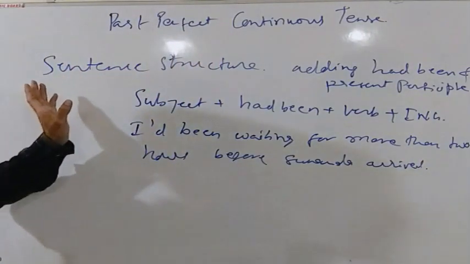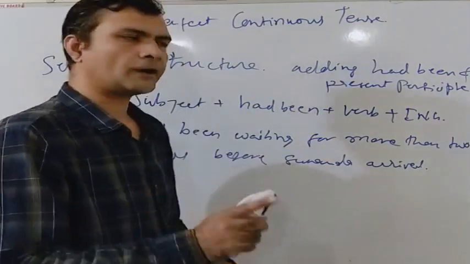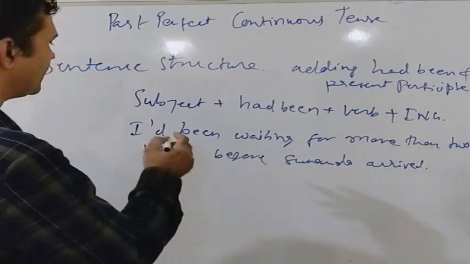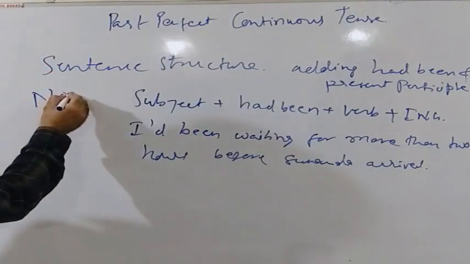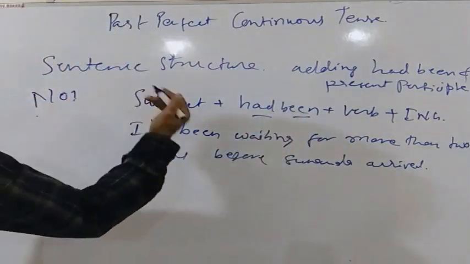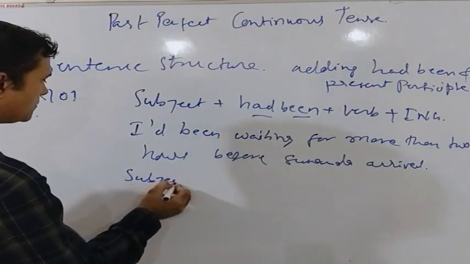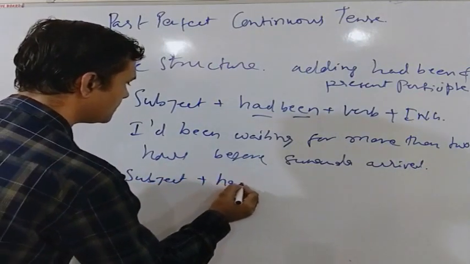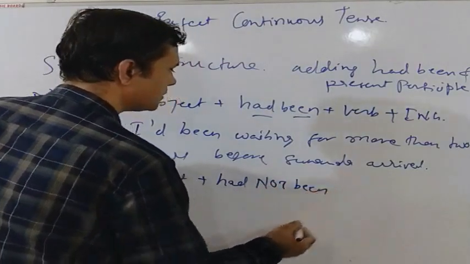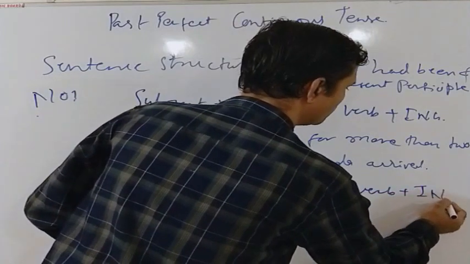Now let us see the negative sentences in the past perfect continuous tense. If we have to create a negative sentence in the past perfect continuous tense, then we will add a not in between had and been. So the sentence structure will be subject plus had not been plus verb plus ing.